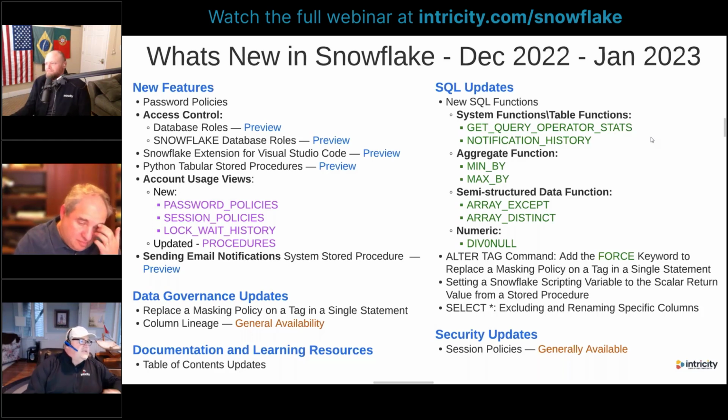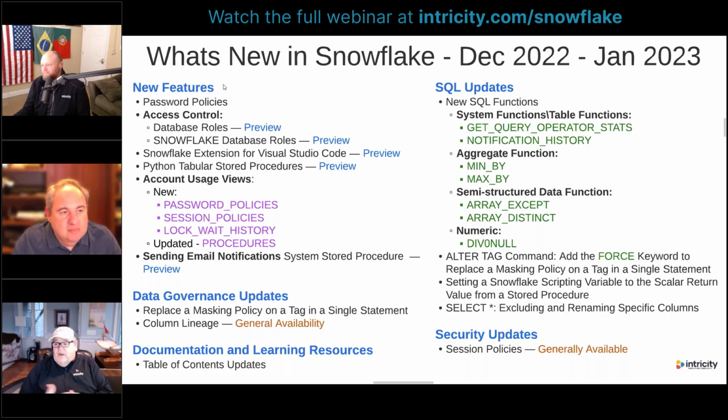So in the new features, there's a few new features that are available. Password policies, which is cool. So now we can enforce policies with our passwords, which is a great thing to be able to do. Database roles and access control. Snowflake database roles is a new thing that we'll use with apps. We'll probably be talking about that more in the future as we do some more with apps and Streamlit and all the kinds of cool stuff that's coming out there.